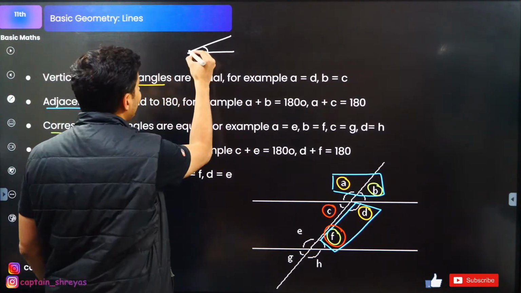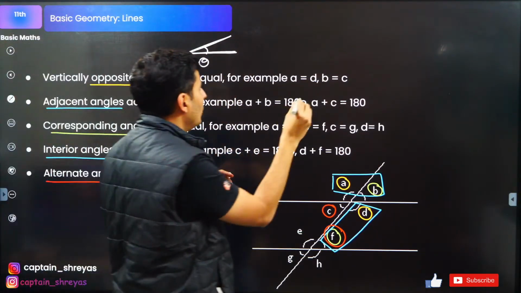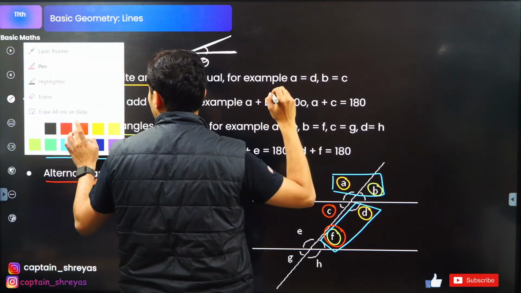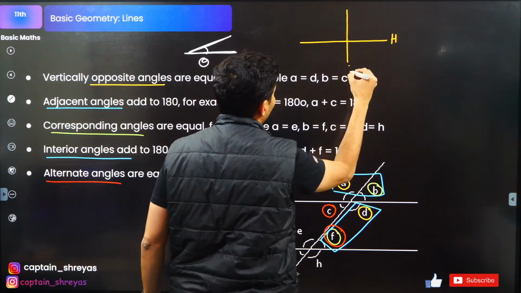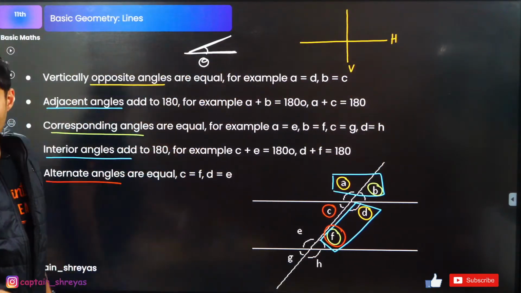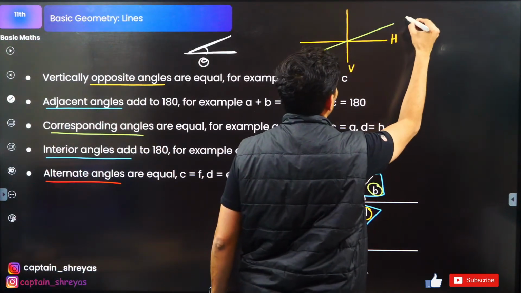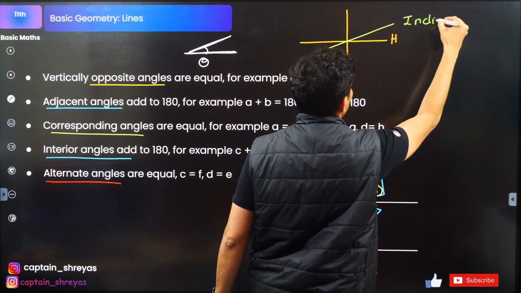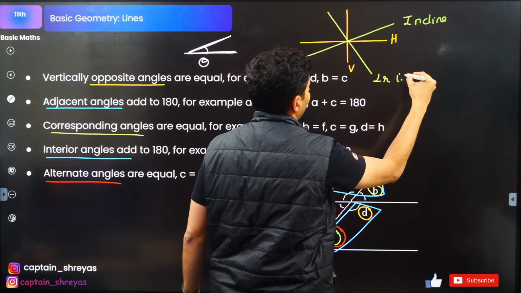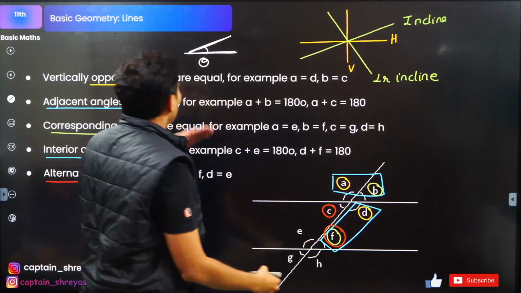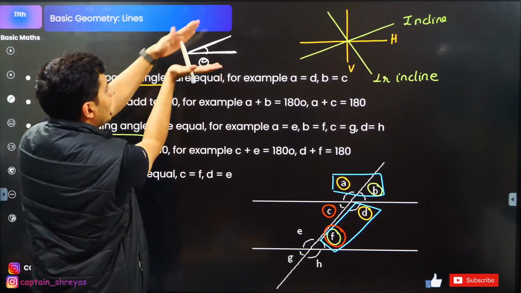So whenever you have an inclined plane or some kind of problem with some angle, what you do? Always show the actual horizontal and the actual vertical. And then the next thing that you will show, the inclined plane. This is the incline. And then the perpendicular to the incline. Do you see this is incline and horizontal, guys?